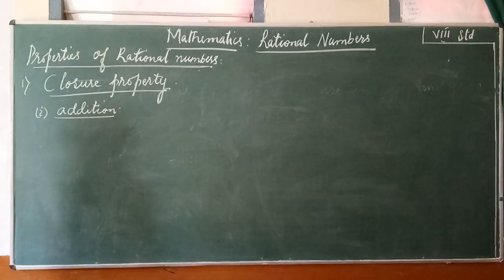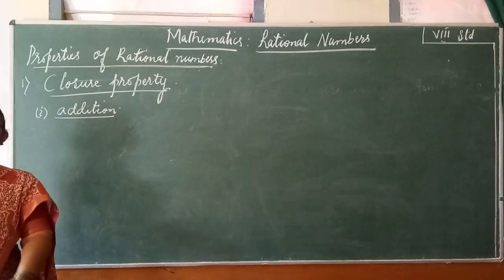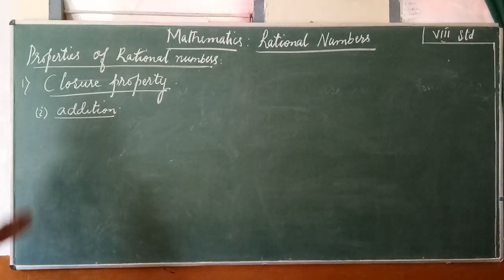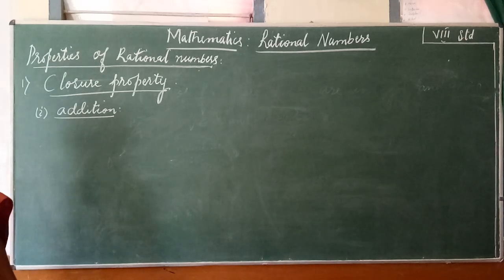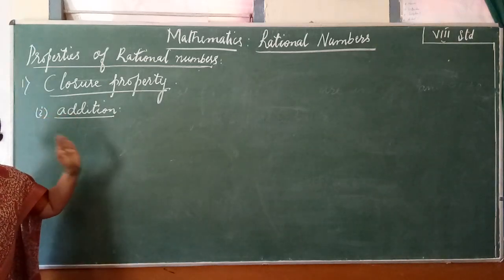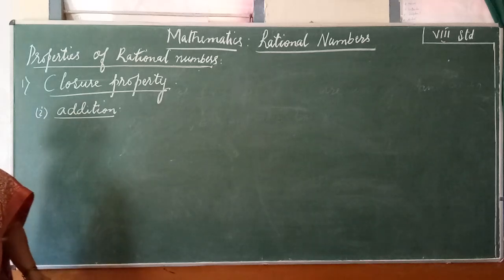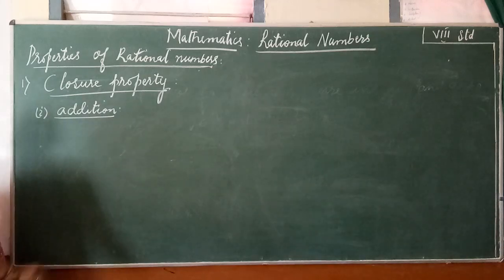So in general we can say the sum or the difference or the product or the quotient of any two rational numbers, if it is a rational number, then we call it the closure property of addition or subtraction or multiplication or division. But we have to check whether these properties are satisfied under addition, subtraction, multiplication and division. How to check? Just add, subtract. If you get the answer as rational numbers, then we can say it is closed under addition or subtraction.